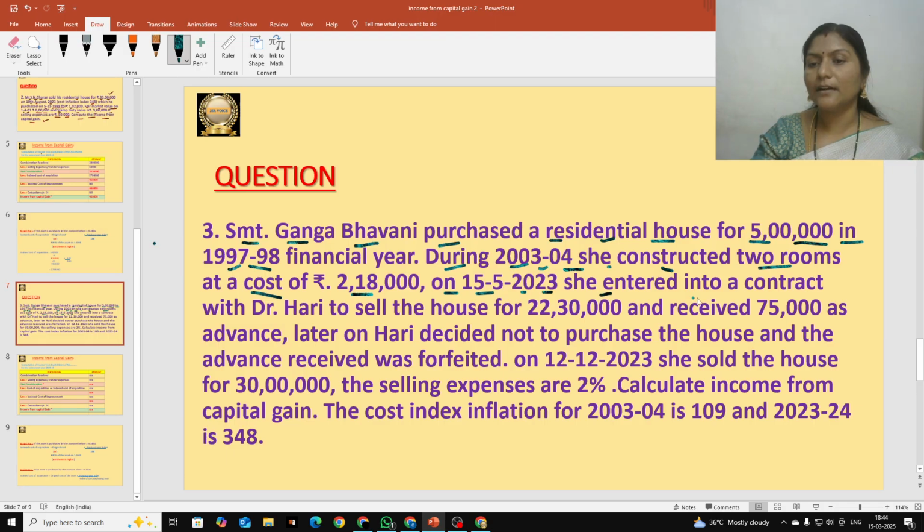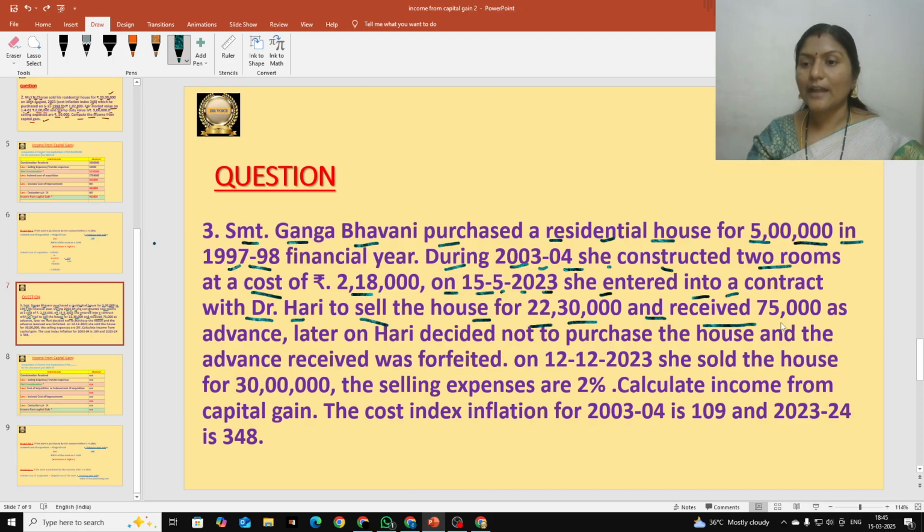15-5-2023, she entered into contract. When? During the previous year, 2023, May. 5th means May month. Okay, so during the previous year, she entered into a contract with Dr. Hari to sell the house for 22,30,000. Okay, during the previous year, in the month of May, on the 15th, she entered into a contract with a person called Dr. Hari to sell her house to that particular person for how many rupees? 22,30,000. And then what happened? And received 75,000 as advance.